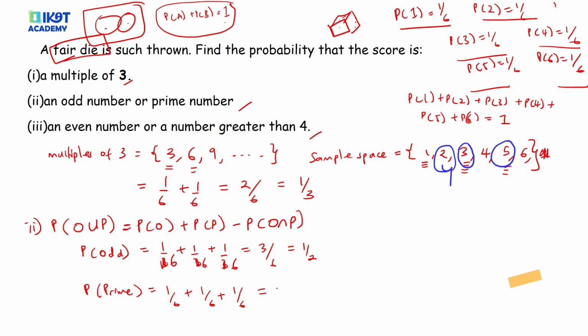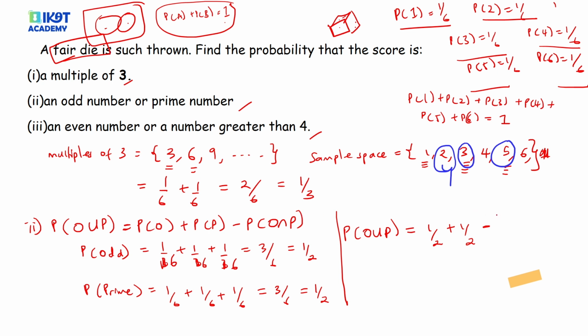Then here we have 3 out of 6, which is equal to a half. So we now continue with our question. Probability of odd union prime is equal to the probability of getting an odd number, which is a half, plus the probability of getting a prime number, which is a half, minus the probability of getting odd intersection prime.